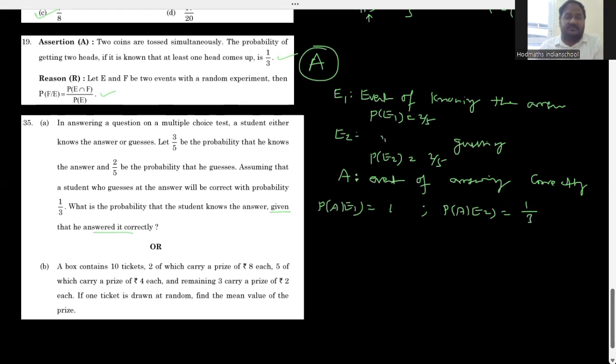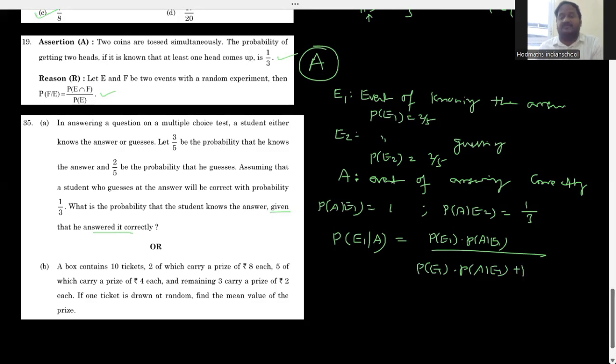So what are you asked to find? What is the probability that the student knows the answer when he answered correctly? So probability of E1 given A. According to Bayes theorem, we have the formula for probability of E1 given A: probability of E1 into probability of A given E1 divided by probability of E1 into probability of A given E1 plus probability of E2 into probability of A given E2. So you can substitute, all the values are available.